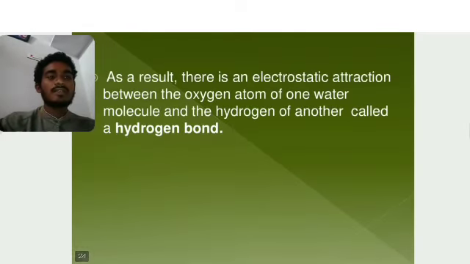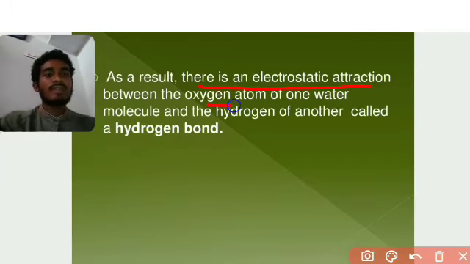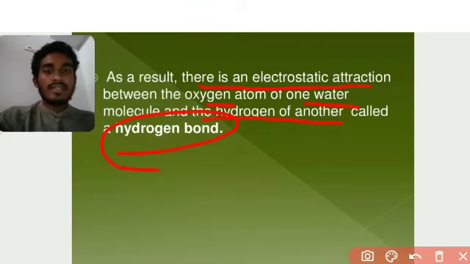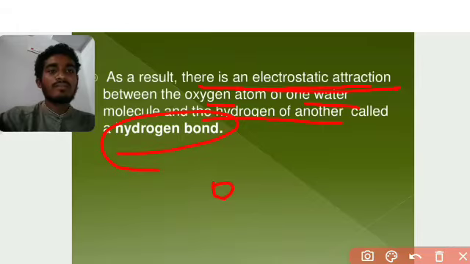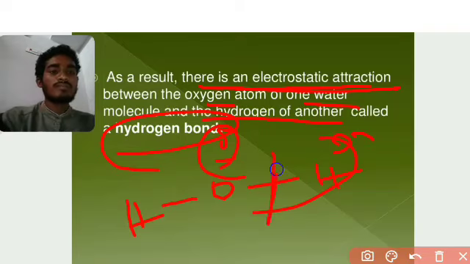As a result, there is an electrostatic attraction between the oxygen atom of one water molecule and the hydrogen of another. This is called a hydrogen bond, between partially negative oxygen and partially positive hydrogen.